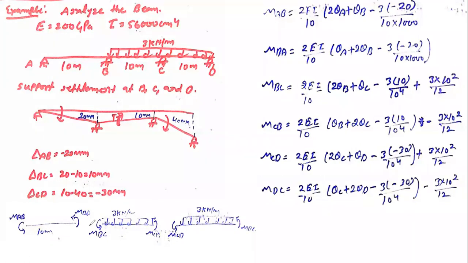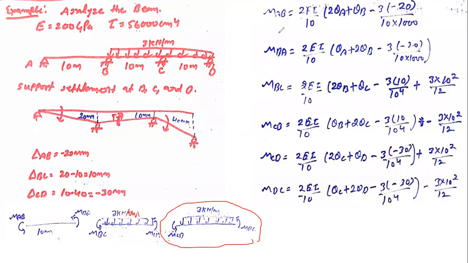There is also segment BC, but we have a load in this segment of 10 kilonewton per meter, a UDL. Similarly for segment CD, the UDL load is 3 kilonewton, and the moments are MCD and MDC. These are the values that we need to put in this portion here.